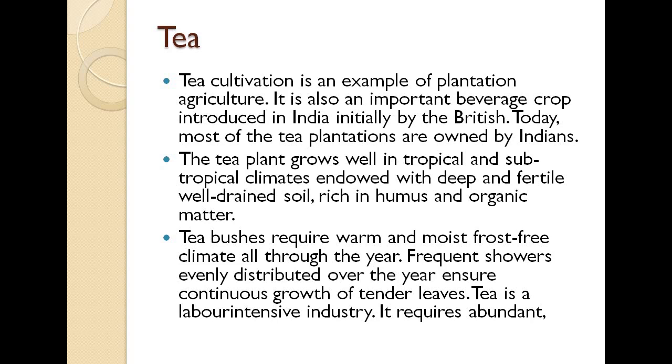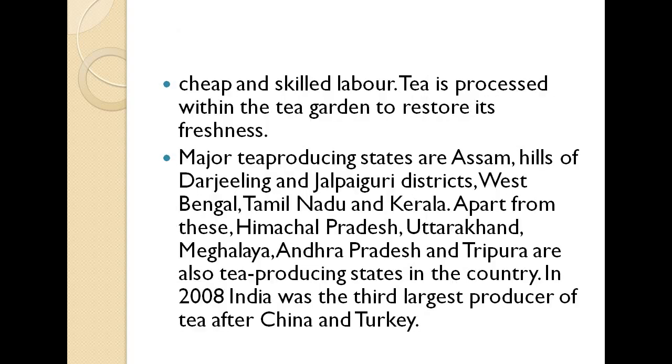So they require one sort of season in the entire year; they should go through that particular season only, then only can they grow easily. And frequent showers evenly distributed over the year ensure continuous growth of these leaves. And it needs cheap and skilled labor. Tea is processed within the tea garden to restore its freshness.